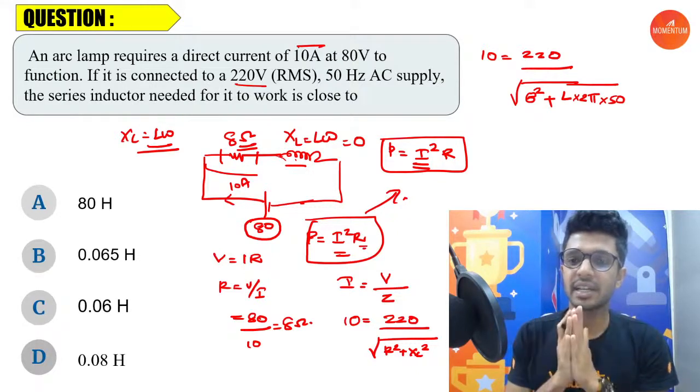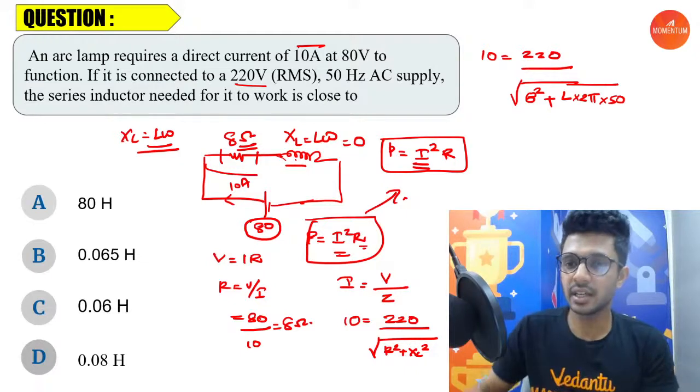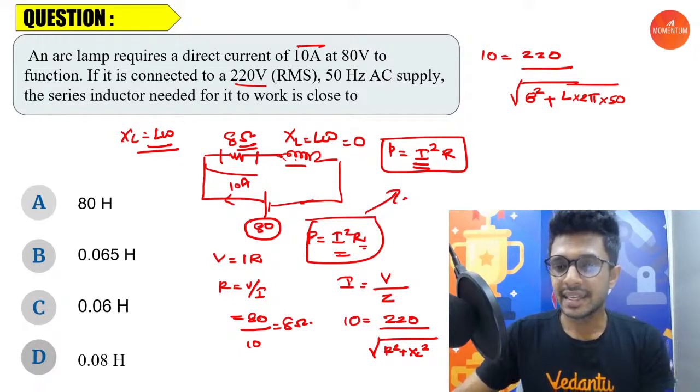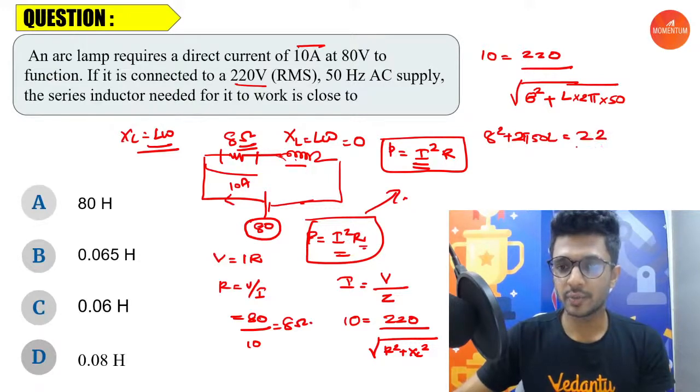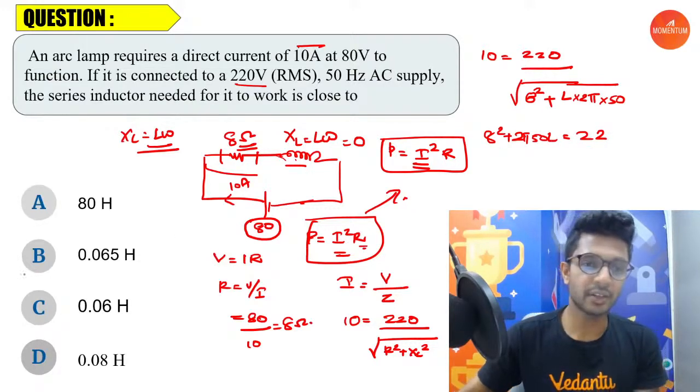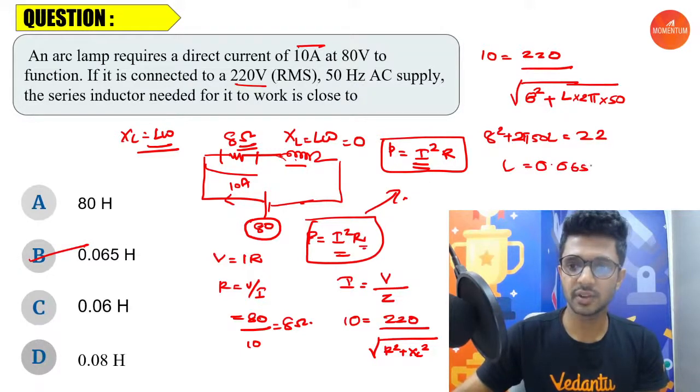So the only unknown is the inductance. Can't we directly find that out? So you can make the cancellation here. Squaring it, 8 square plus 2 pi 50 into L, the whole square, is equal to 22 square. From here, if you find the value of L, you are going to get the value of L as 0.065 Henry.